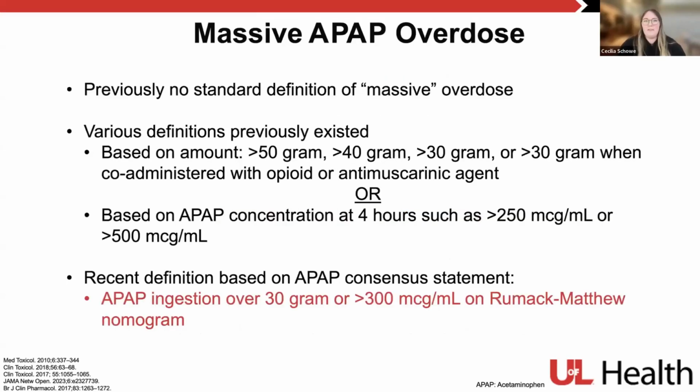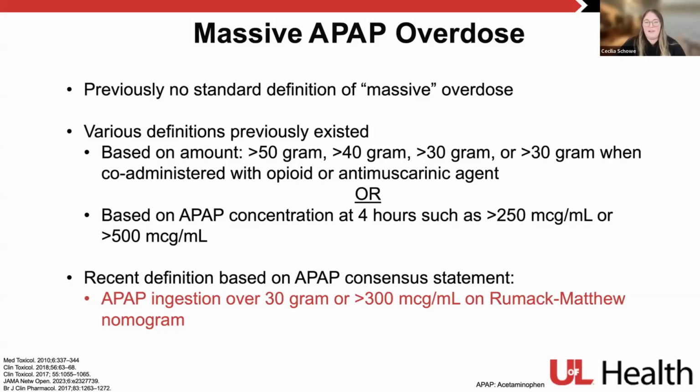So we talk about massive acetaminophen overdose. Previously, before our consensus statement was published last year, we didn't necessarily have a standard definition of massive overdose. There's been a variety of definitions that have previously existed in the literature. Some of these were based on amount, so anywhere from over 30 to 50 grams, or over 30 grams when co-administered with an opioid or antimuscarinic agent.